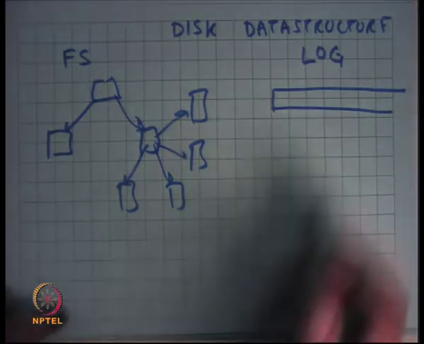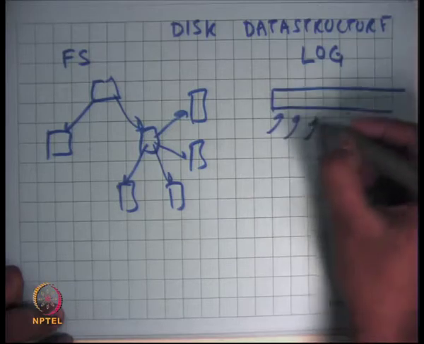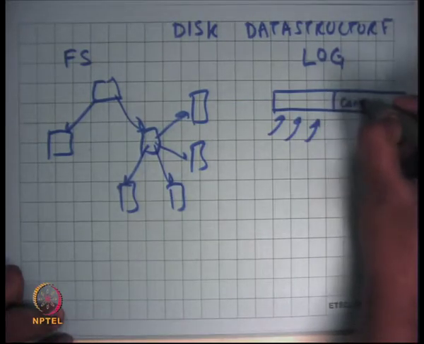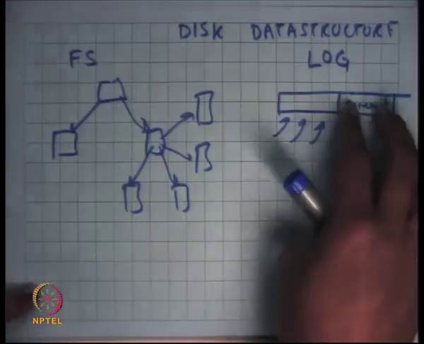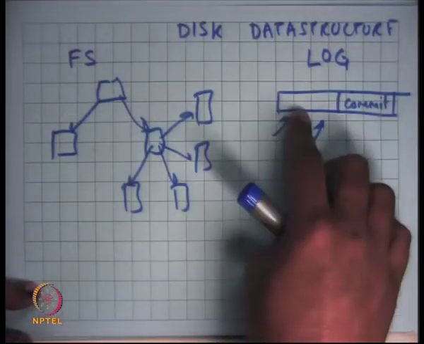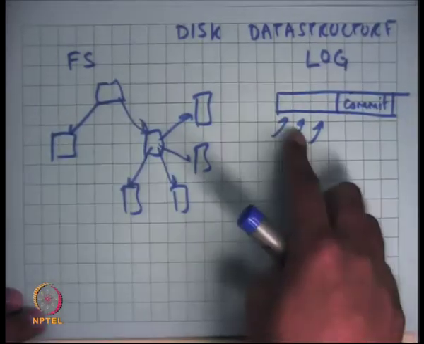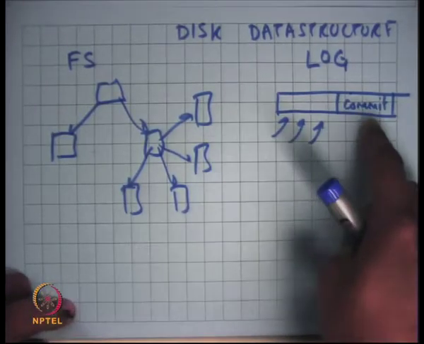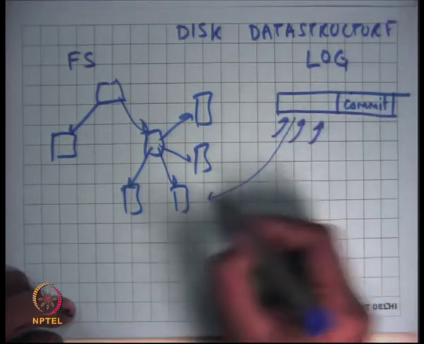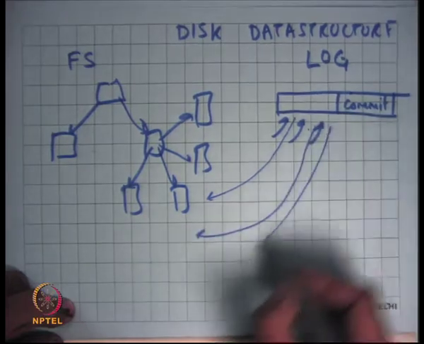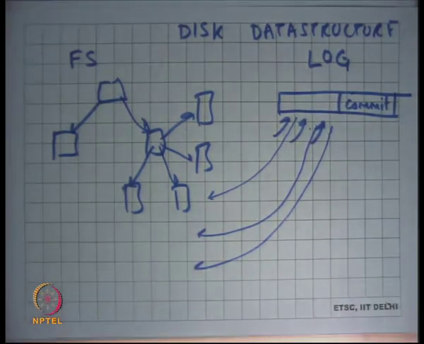Each time I want to make an operation, I basically start writing to the log, and then I write a commit. Recall that we made the assumption that the write of a sector is atomic to the disk. So either the entire commit will be written or none of the commit will be written. It's not like half of the record can get written. So this operation is atomic, and you're using this operation to make the entire sequence of writes atomic. And after you've written the commit block, you are going to asynchronously make these writes to the file system. All right, that's after you've written the commit record.